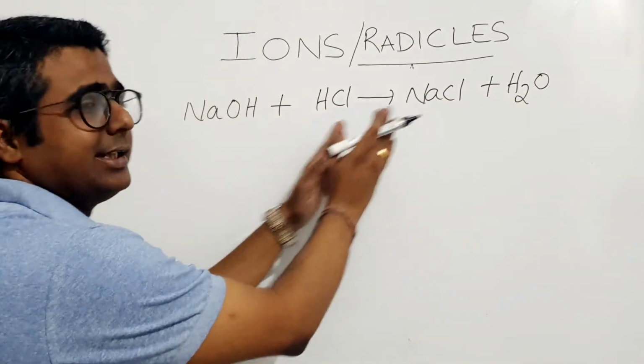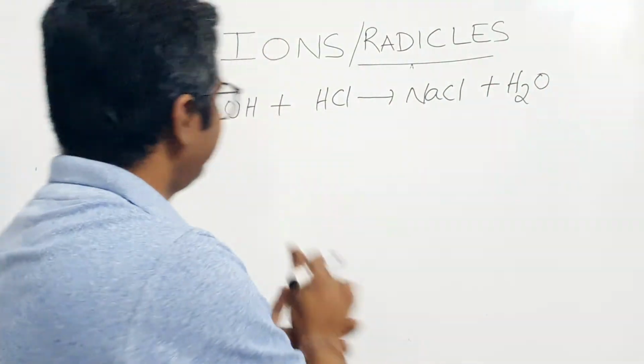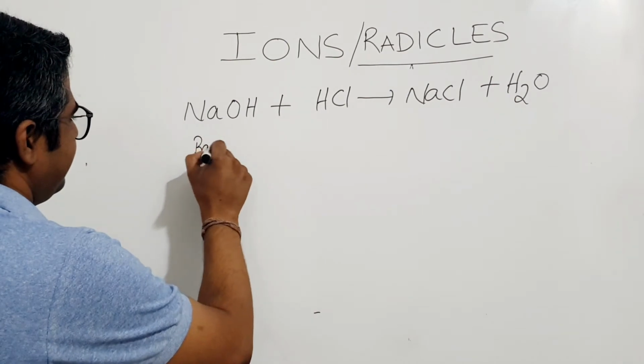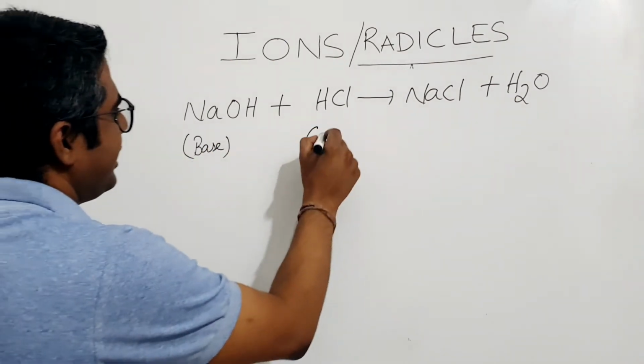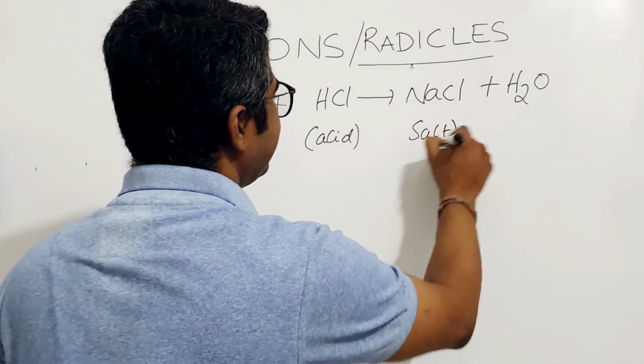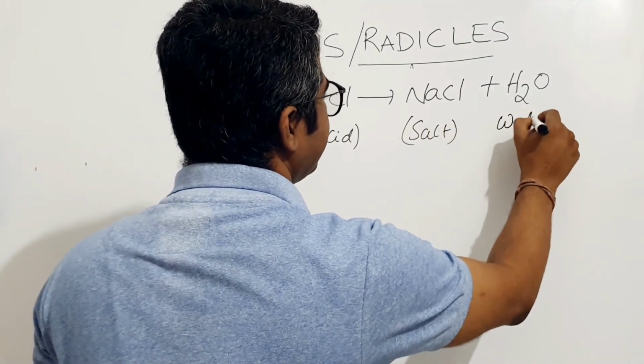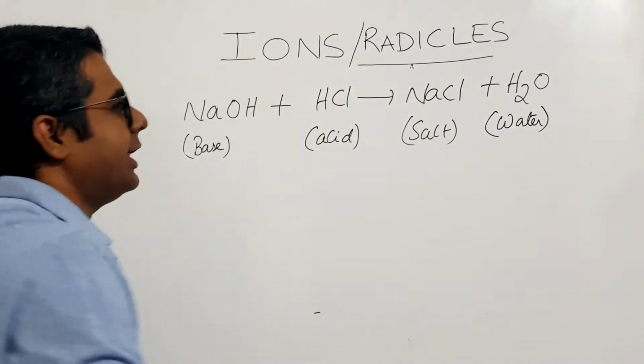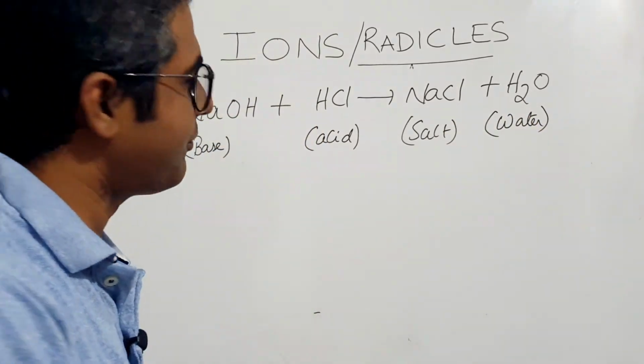Base plus acid gives salt plus water. The most basic fundamental of chemical equations, right? We use it so many times to solve so many equations.